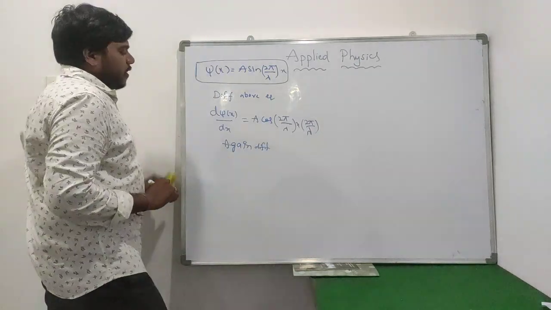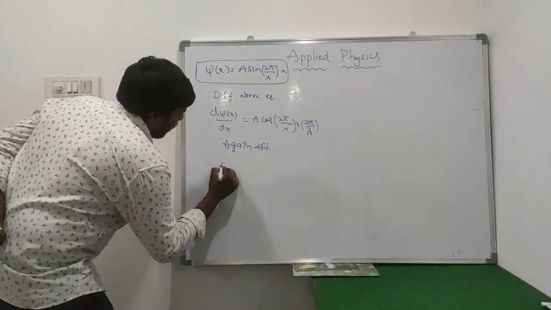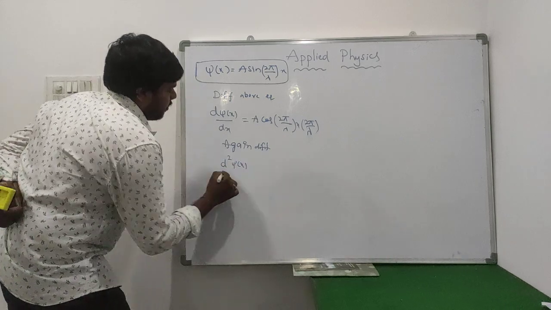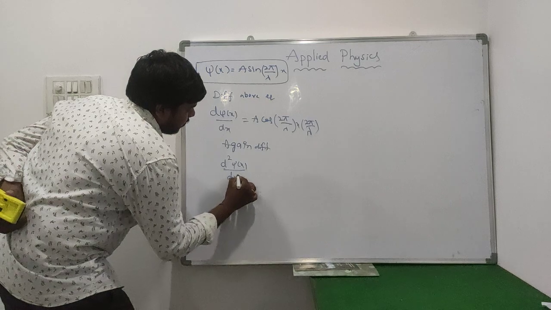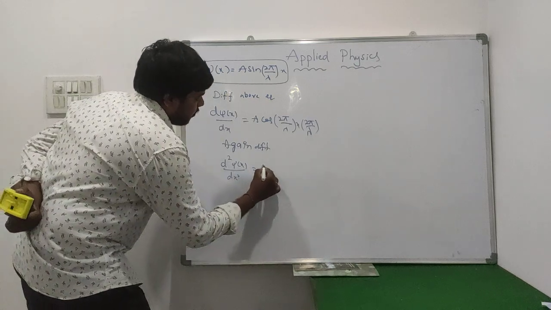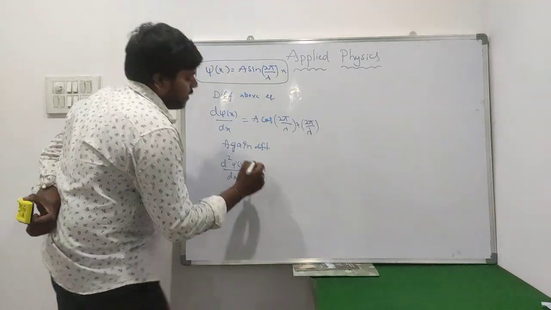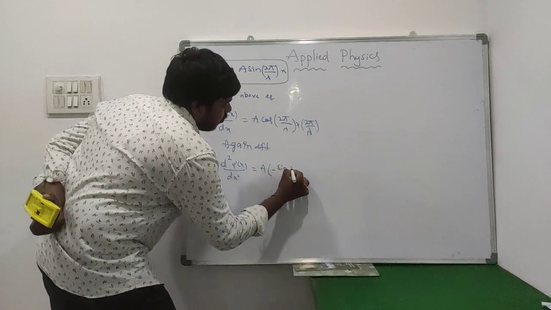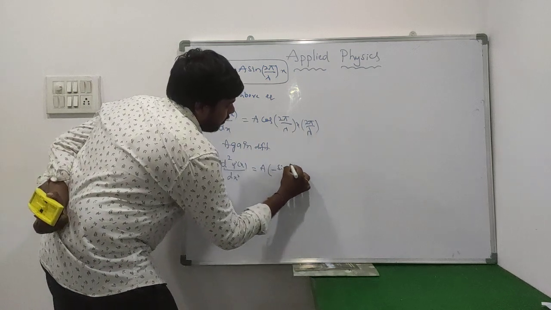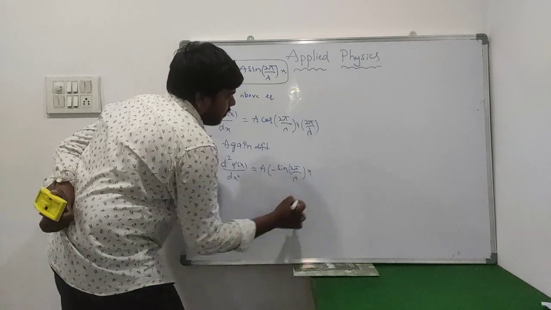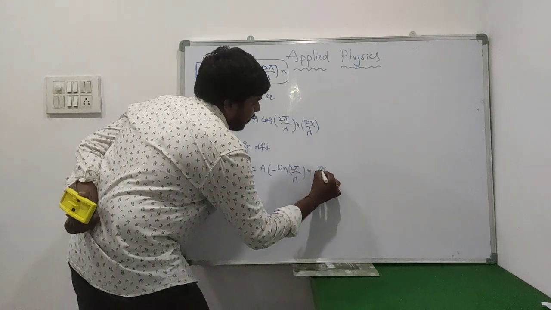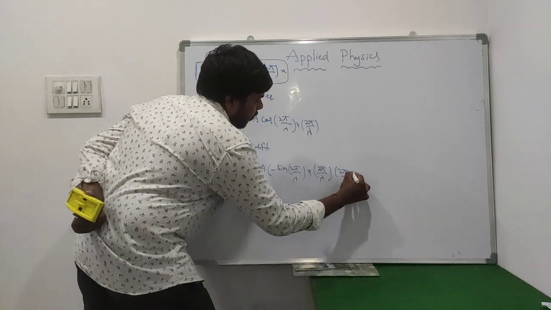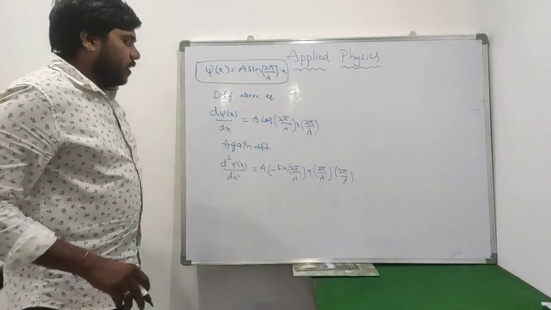While we differentiate the above equation again, d psi becomes d square psi of x by dx square. So that equals a cos, which will be converted to a minus sine: minus sine 2 pi by lambda into x, and again 2 pi by lambda. One more 2 pi by lambda here, why? Because one more time we are differentiating the above equation.